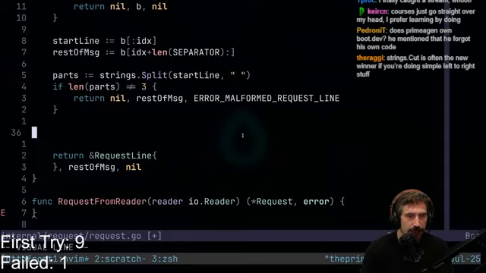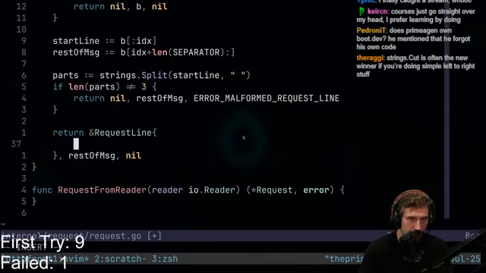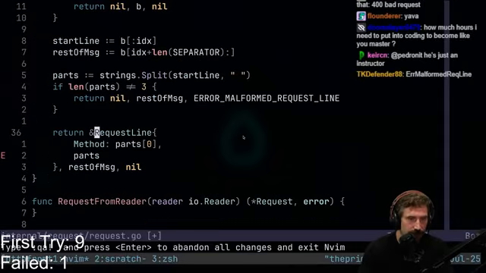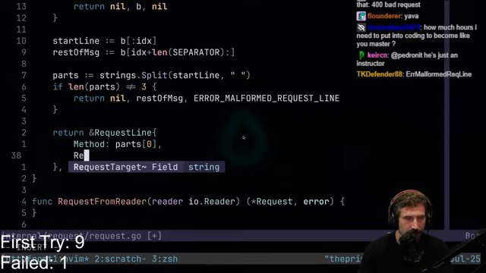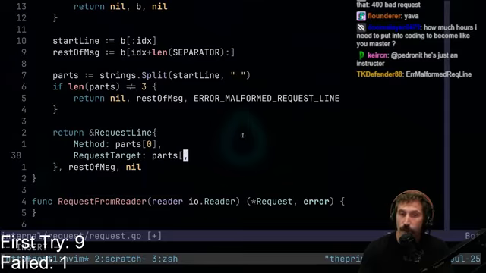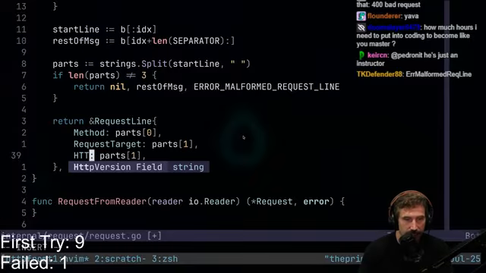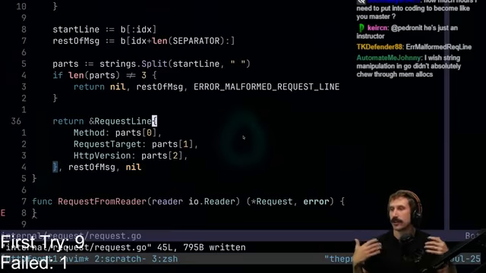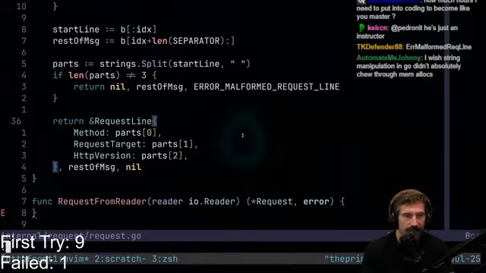So that means I should be able to do the following. I should be able to do method is going to be parts 0. Right? Request target, that's right. I always call it a path. Request target would be parts 1, and HTTP version would be parts 2. But we need to do a bit of validation, right? We need to do a touch of validation.